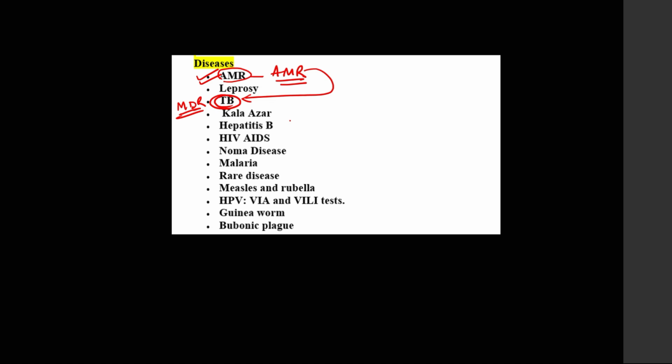Next important diseases which are in news are measles and rubella. Guys, the Government of India has made an aim to eliminate, eradicate measles and rubella from India. So this is also very important. You can get a question on that. Next, guys, HPV, very important. This has created a lot of noise in the last 3-4 months. I believe there will be a question on HPV. In HPV there is a new vaccine also which has come, which we are going to discuss in the next slide, and the two kinds of tests which are performed for HPV you should know.